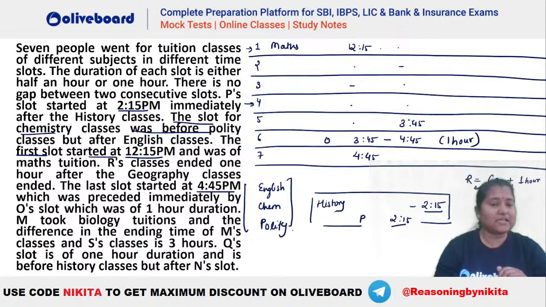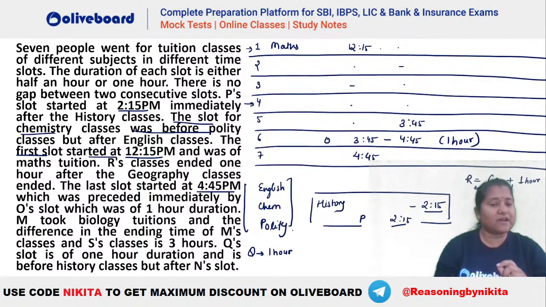After that, let's see what else is given here. M took bio tuitions and the difference in the ending time of M's class and S class is 3. Q slot is of 1 hour and is before history class but after N slot, right? So we know that Q has to be 1 hour. Wherever we will have Q, it has to be 1 hour.